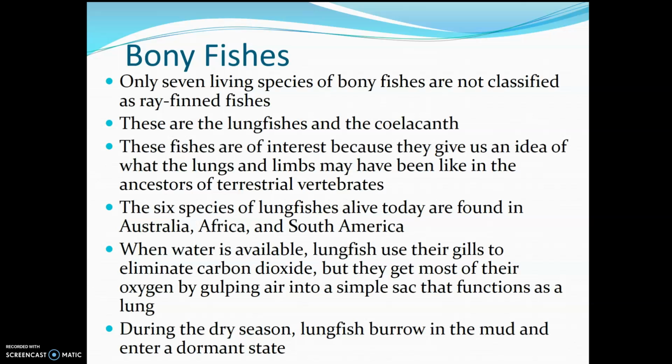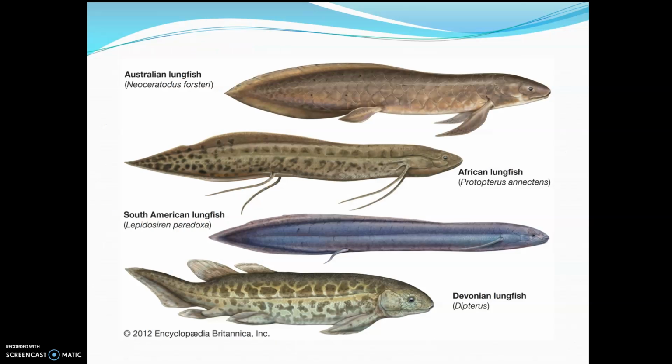So this is very similar to how the mud skipper was being able to gulp in air and then stay out of water for a period of time. So this is what we said, the lungfish are using that swim bladder as a modified lung. And if there's a period of drought or anything like that, they'll actually burrow into the mud and go into a dormant state, kind of like a hibernation. The remaining species of the 7 is what we call a lobe-finned fish. So as I just showed you on that other diagram, there's only one living member that is remaining in that group, and it's called the coelacanth.